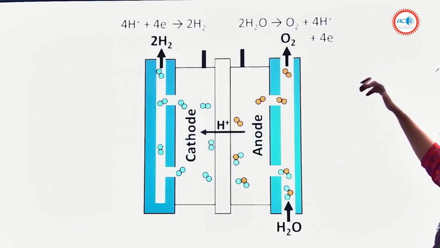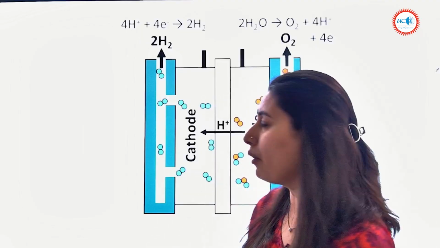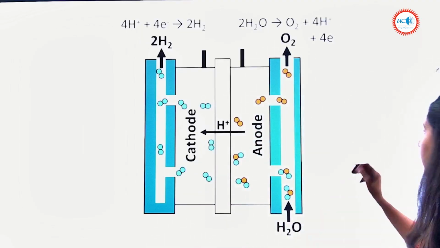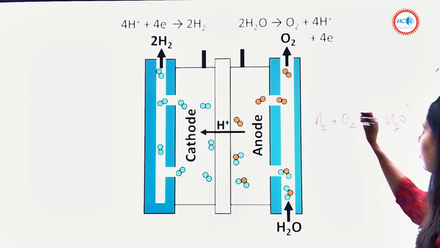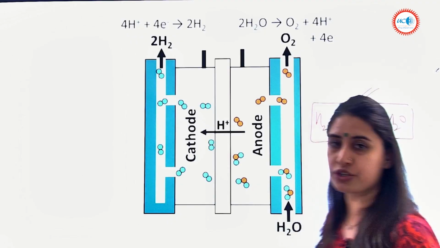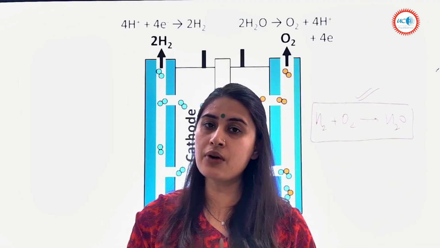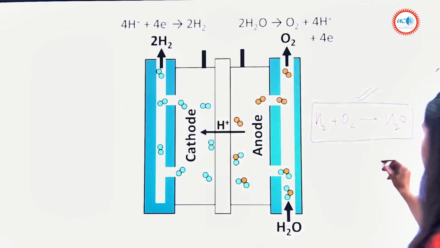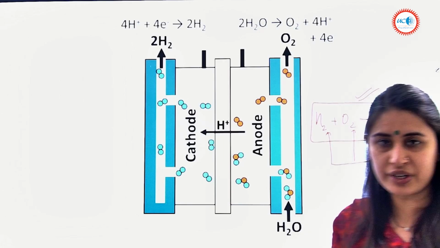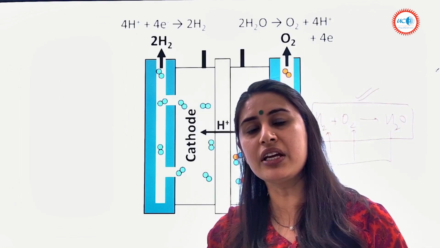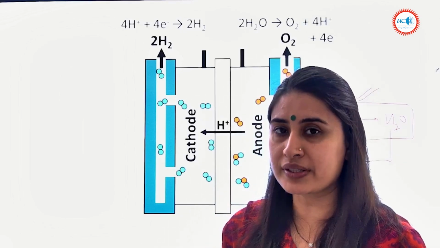Now we'll dive a bit into this whole process that we are referring to as electrolysis. Now generally what happens is if there is a spontaneous reaction like H2 plus O2 will itself form H2O. You don't have to intervene. This is happening in nature on its own. It is a spontaneous process. What do you want to carry out? A non-spontaneous process, which is from H2O you want H2 and O2. Now this would require some energy. Where are we providing that energy from? We are providing it from the process of electrolysis.